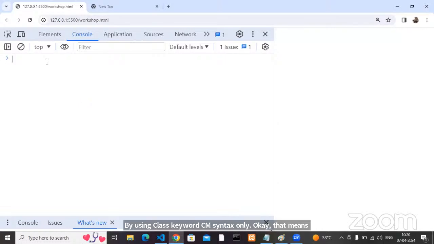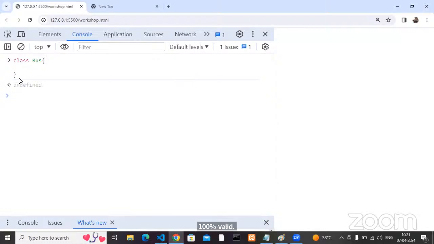Can anyone tell? This is very simple. Okay, class bus. Let me refresh the page. Class bus. Yes. Can I click on enter? Up to here, valid syntax or invalid? 100% valid. At this moment, do we have any members inside the class? No members, nothing. So my variables or methods are optional.